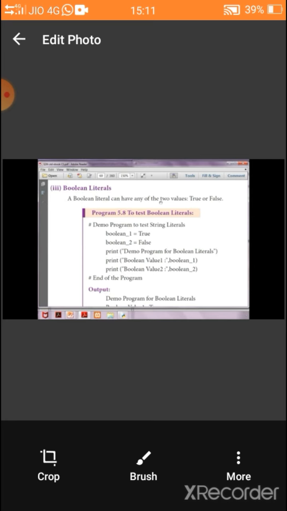Print of demo program for Boolean literal will be printed. After that, boolean value 1, that means true, will be printed. Boolean value 2, then false will be printed for this program. So these are known as types of literals. Literals are different types of values assigned to the variables.